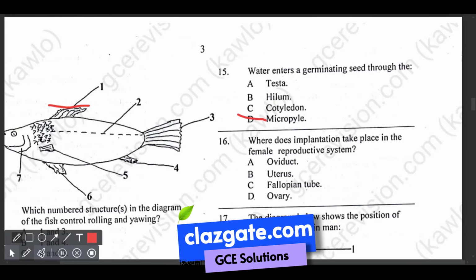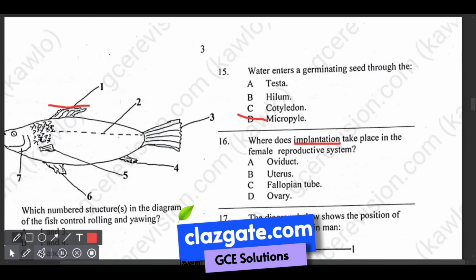Question number 16 is asking where does implantation take place in the female reproductive system? We have the oviduct, the uterus, the fallopian tube, and then the ovary. They are asking about implantation, not fertilization.